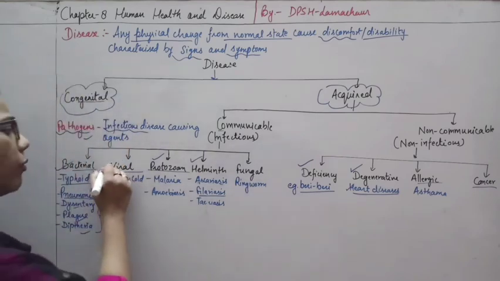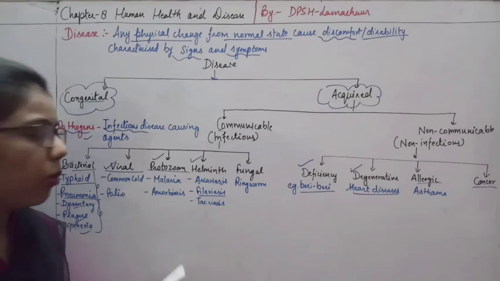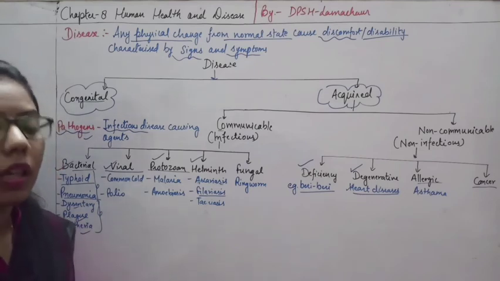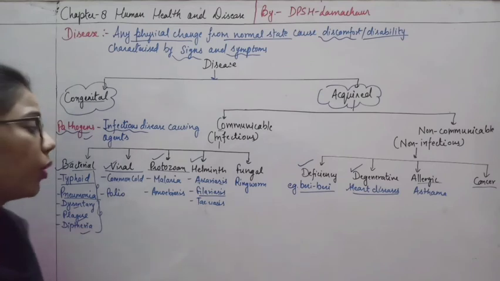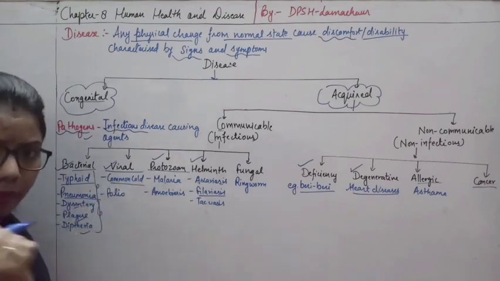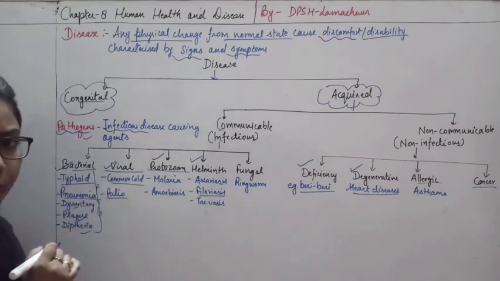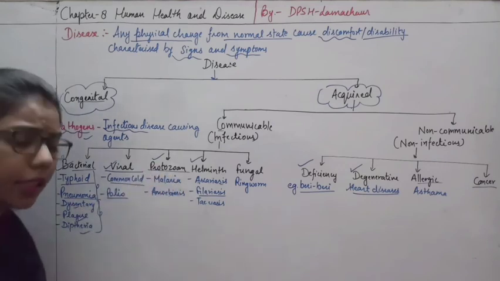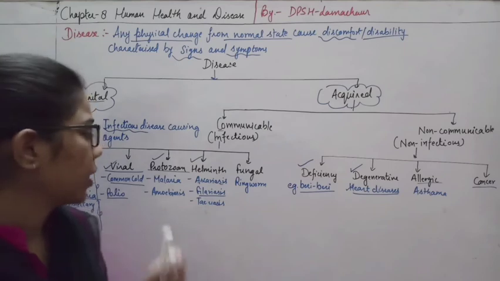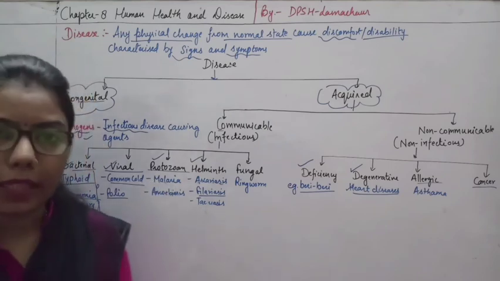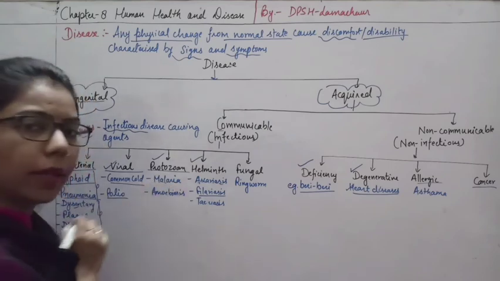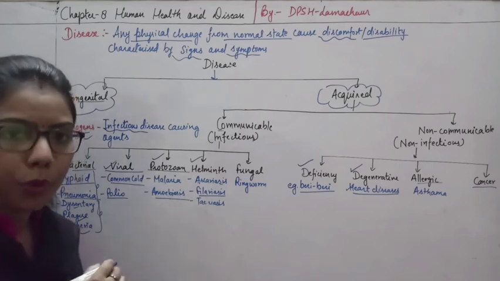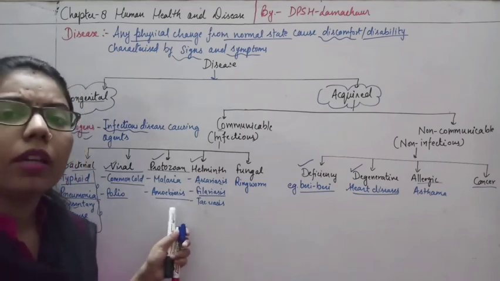Now if you talk about viral diseases, we all know about them. The common cold, which frequently happens in our body, is also a viral disease. And polio is a viral disease. And protozoan, the diseases caused by protozoa. Here we will talk about malaria, caused by Plasmodium, and another one is amoebiasis, caused by Entamoeba histolytica.